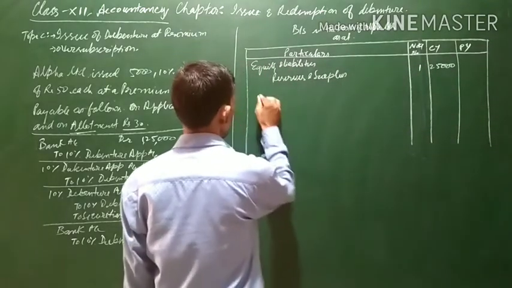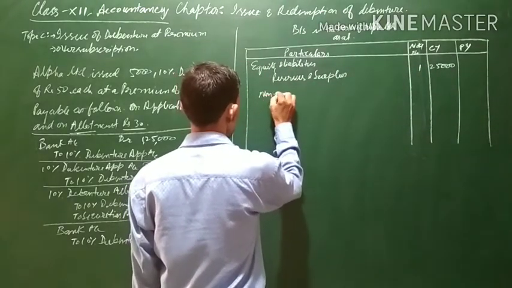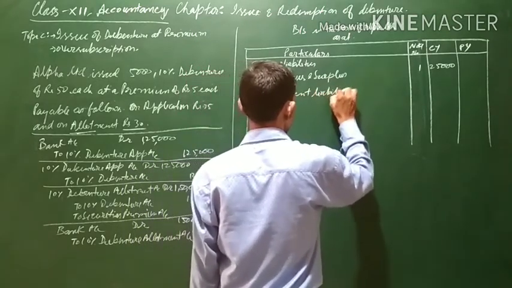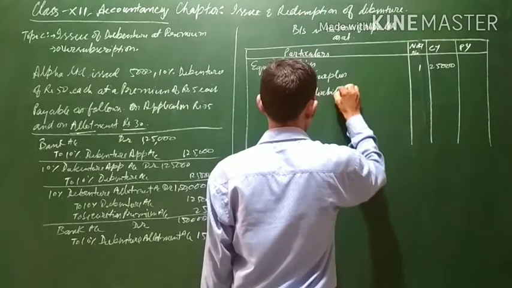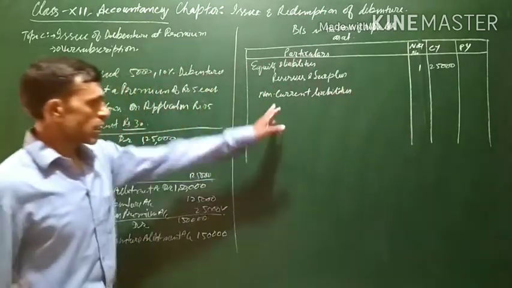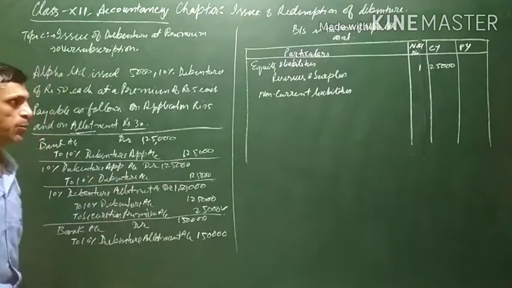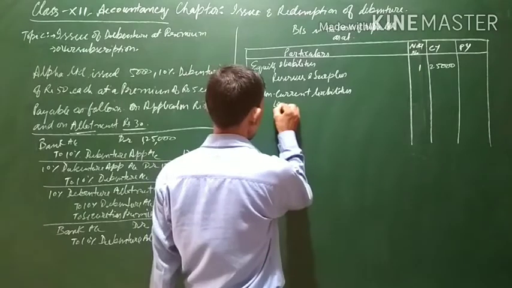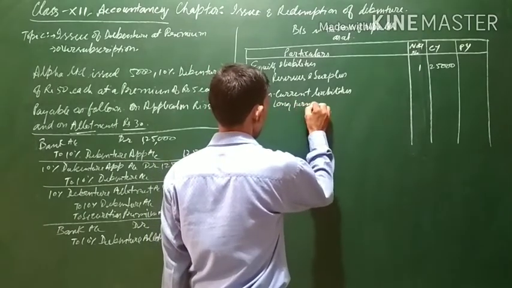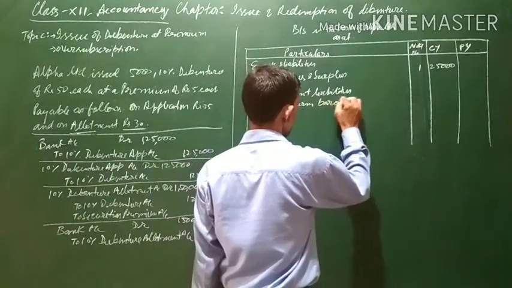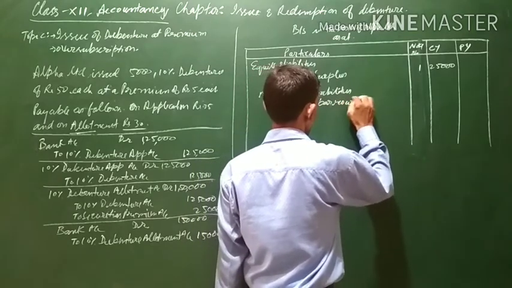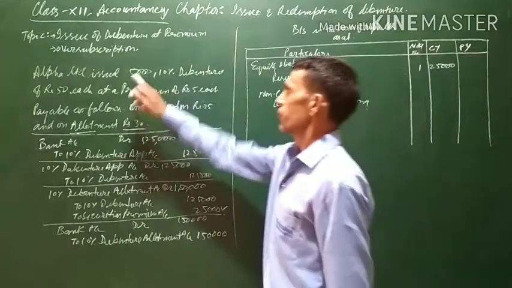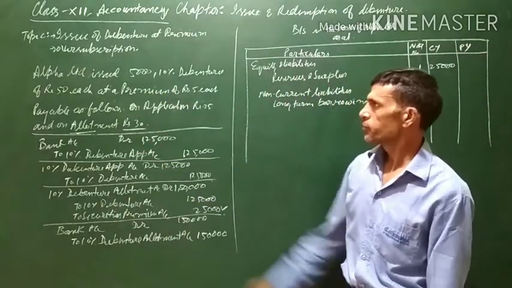Now, after equity and liabilities come the non-current liabilities. Debentures are actually part of the non-current liabilities. They come under long-term borrowing. So under non-current liabilities, we will be writing long-term borrowings, and the amount of the borrowing is how much? 5,000 debentures are there.